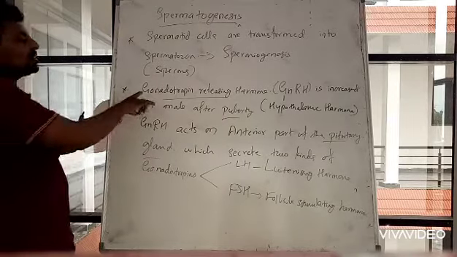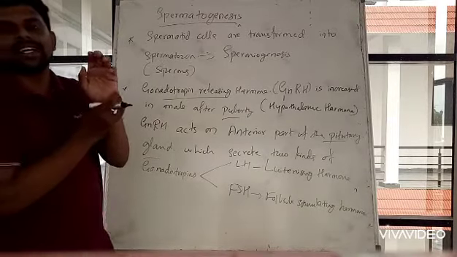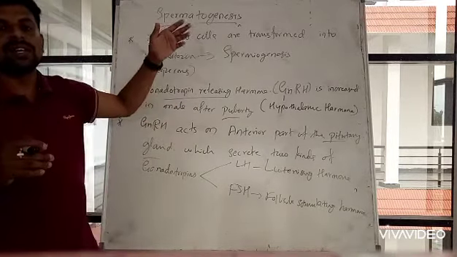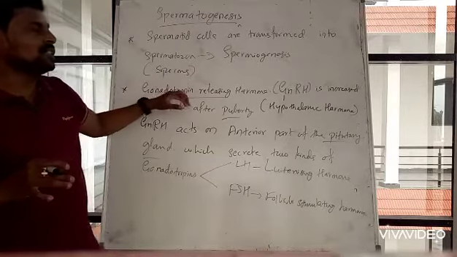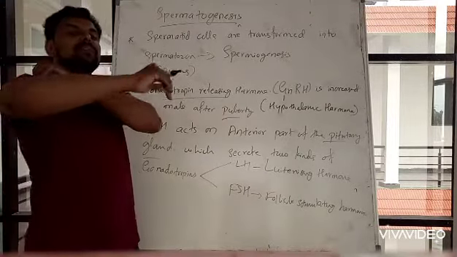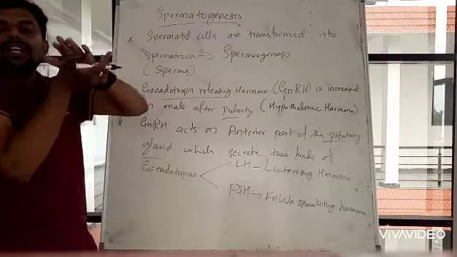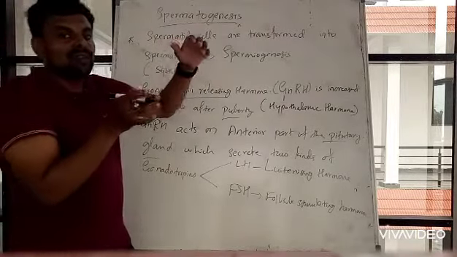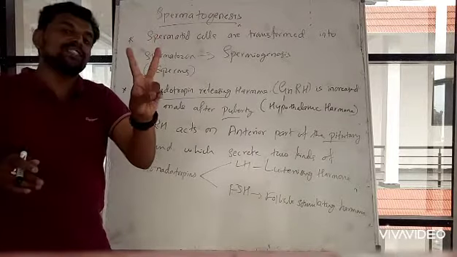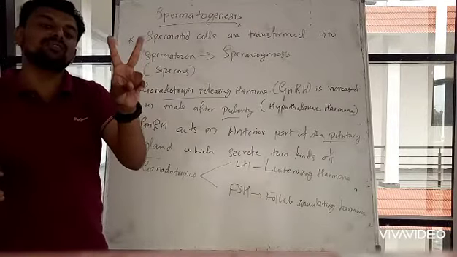So what happens? First, GnRH is secreted by the hypothalamus region. That GnRH hormone will fall on the anterior upper part of the pituitary gland. The upper part of the pituitary gland secretes two kinds of gonadotropins, or it releases two hormones.